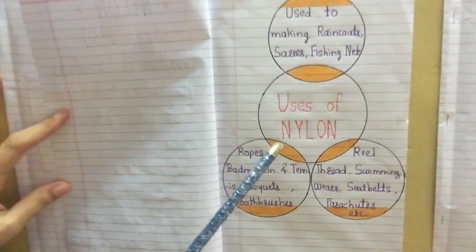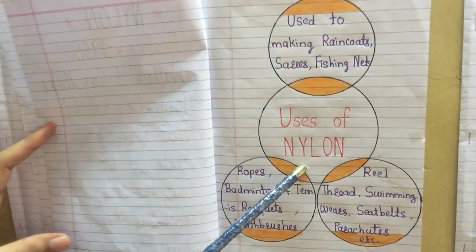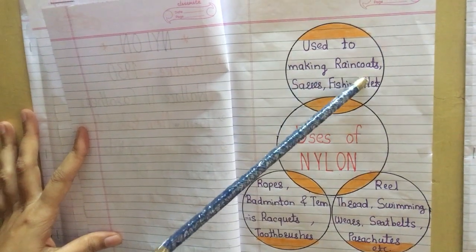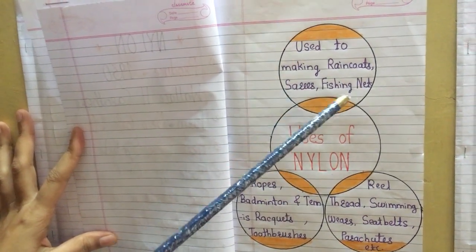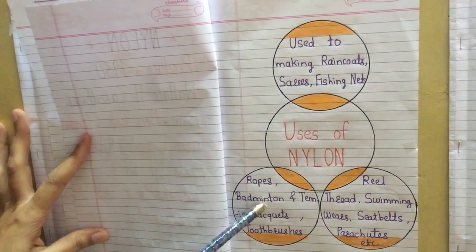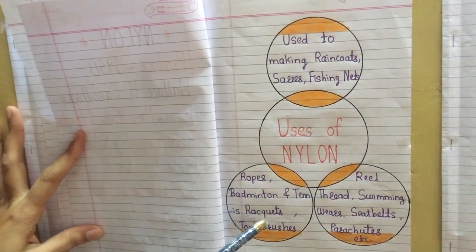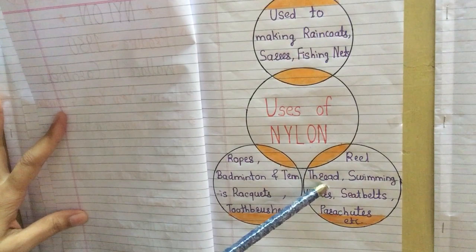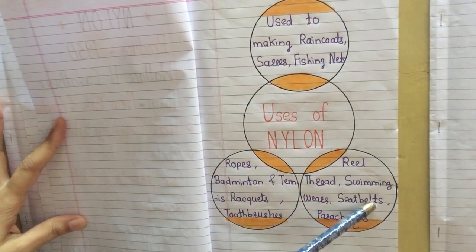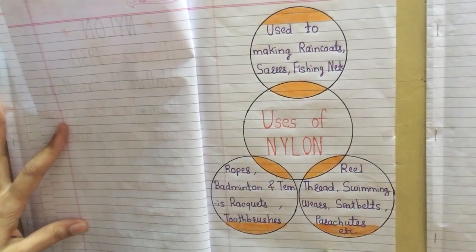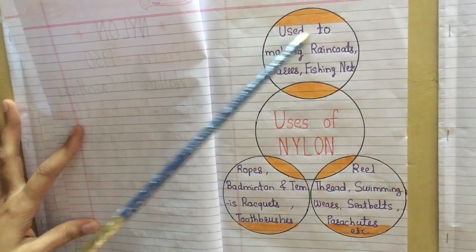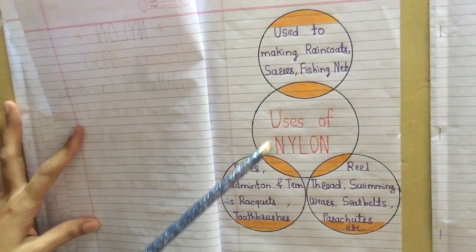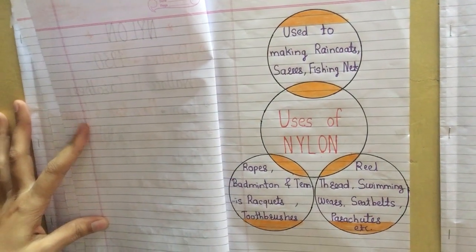So the next point is the uses of nylon. Nylon is used for making raincoats, saris, fishing nets, rope, badminton and tennis rackets, toothbrushes, reel thread, swimwear, seat belts, parachutes, etc. So related to its properties, nylon is useful for manufacturing different things.